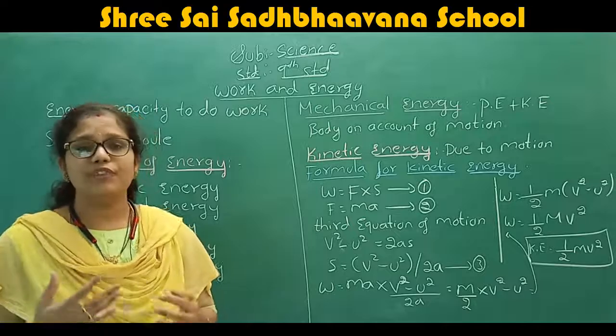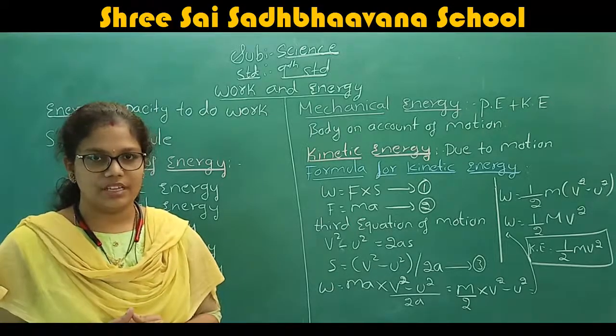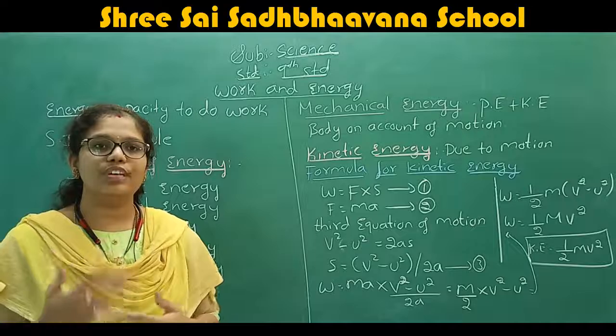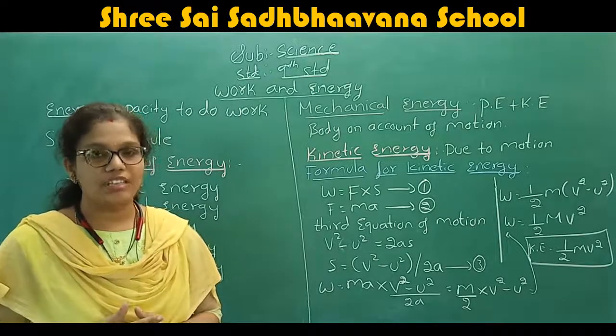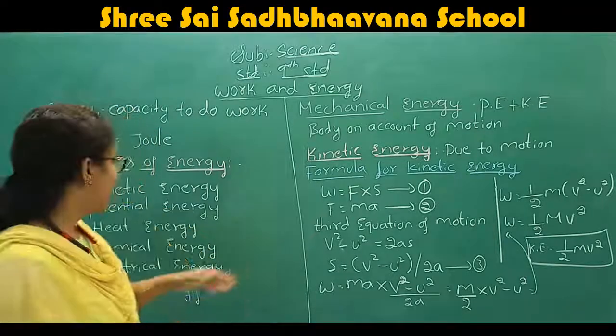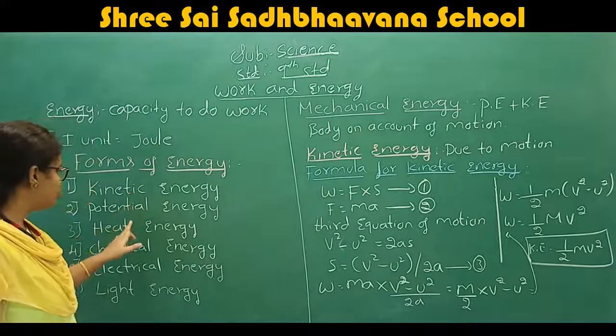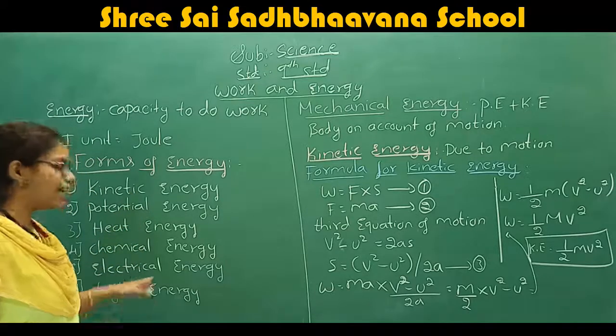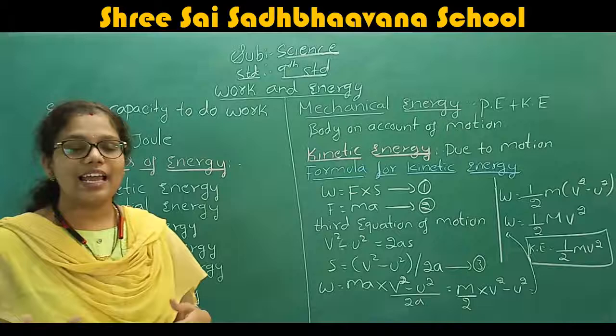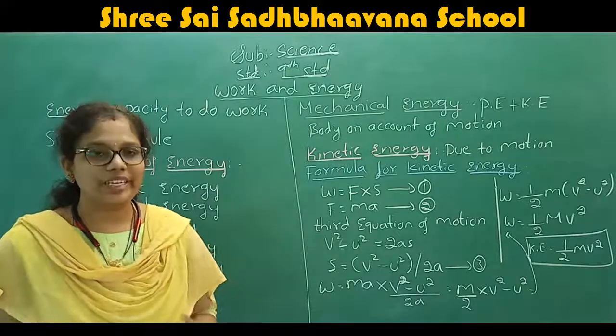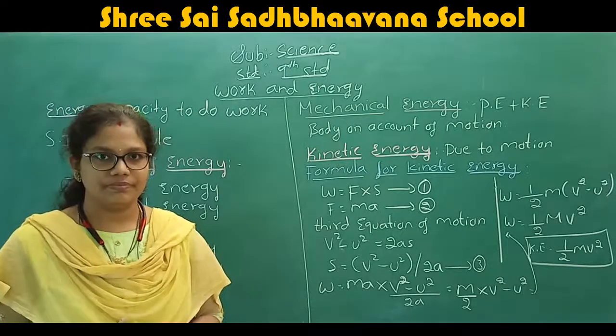Like that, we have so many different forms of energy.